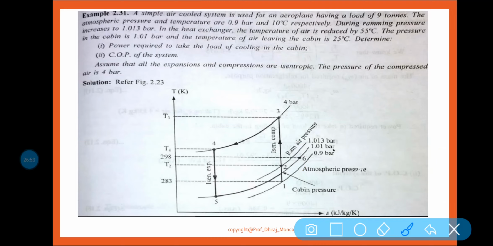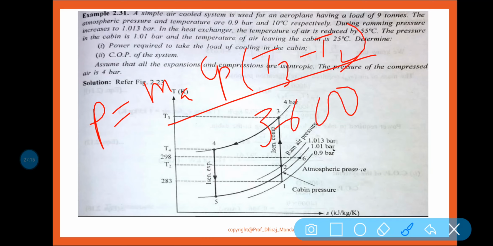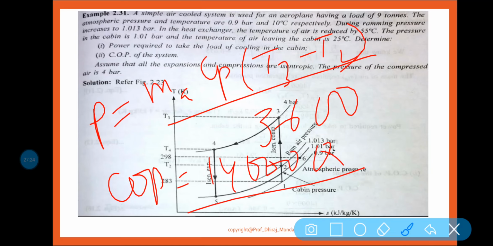Now you see, first of all you need to find out the temperature of every section, because you need to find out first of all what power required. So power required means mass flow rate into Cp into T3 minus T2 by 3600. Another one, COP you need to find out. COP is equal to what? 14,000 Q by P into 3600. This formula, can you remember this formula? So these are the formulas.